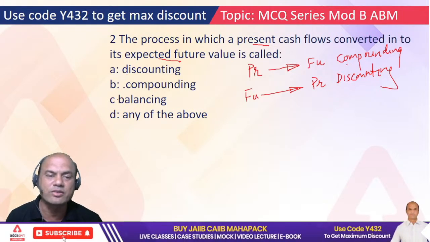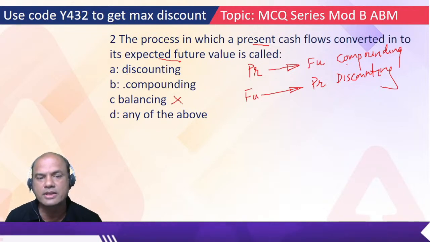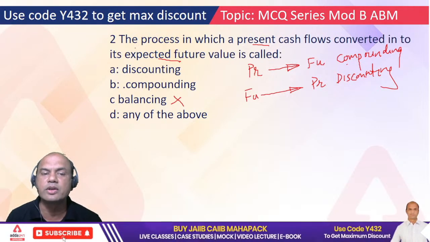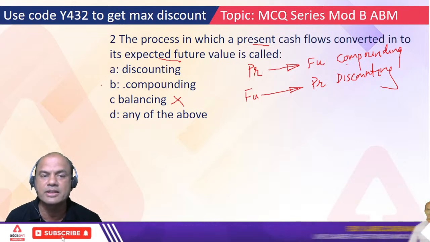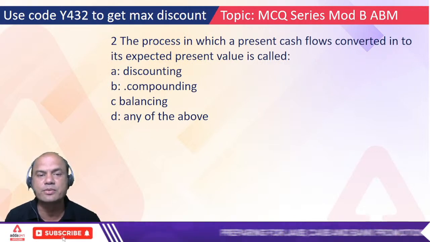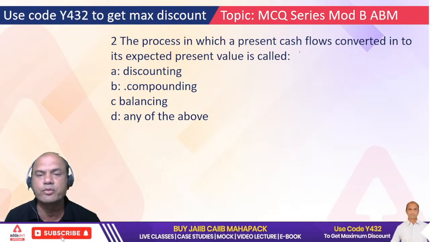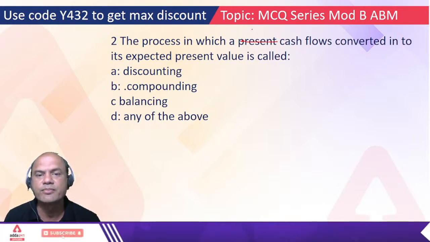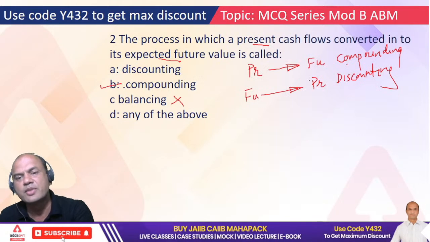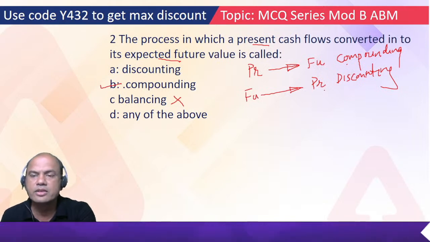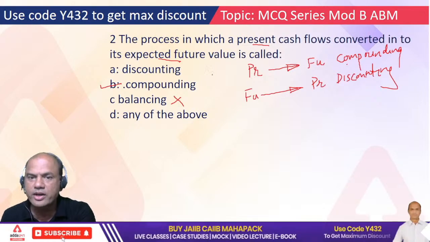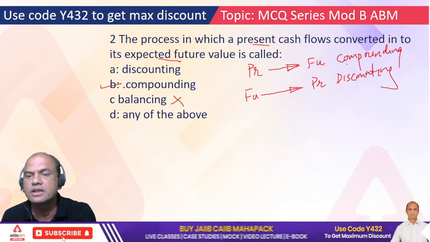Discounting, compounding, balancing. This balancing has nothing to do with the present value. So it's either A or B, discounting or compounding. It is present to future, so it will be B, compounding. In the reverse case, future cash flows are converted to expected present cash flow. Future to present, we are going. When we go from future to present, it is called discounting. Clear this point? Present to future, compounding; future to present, discounting.